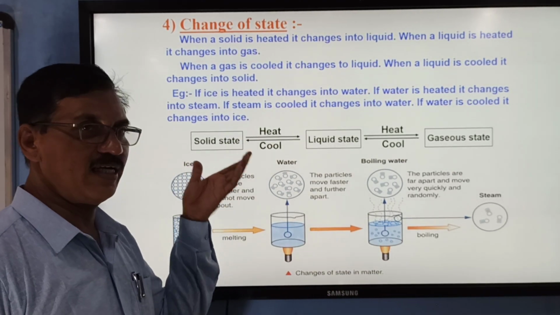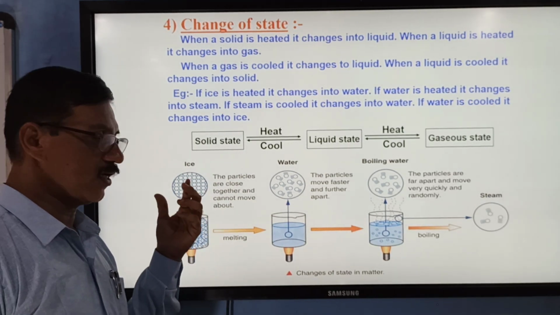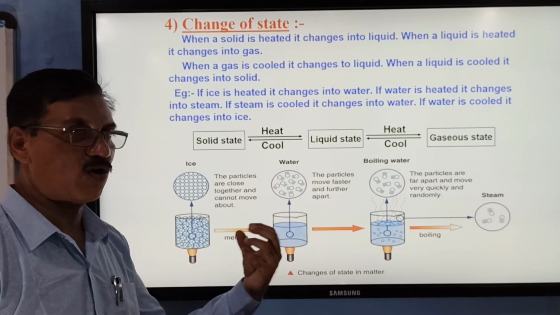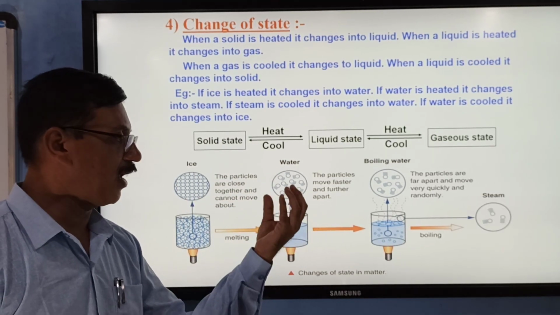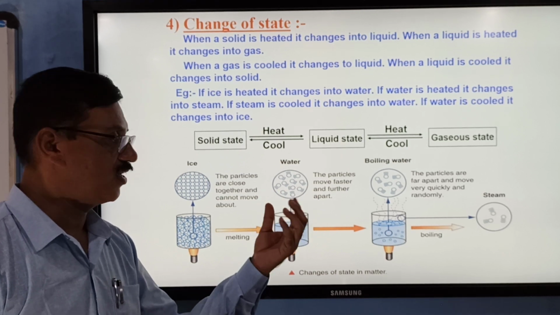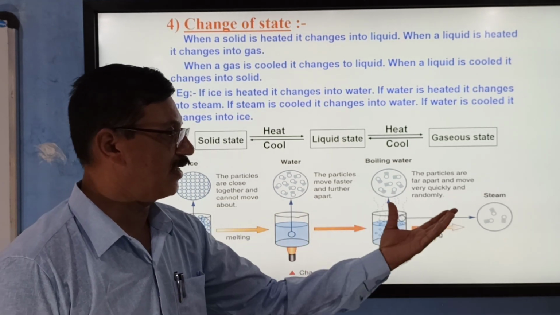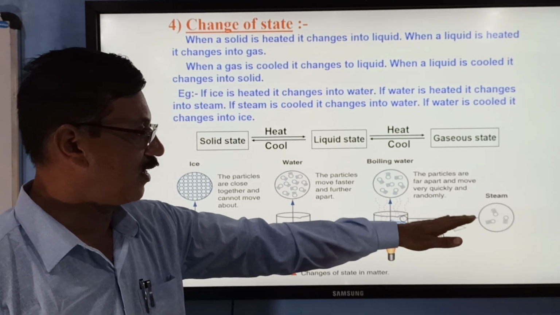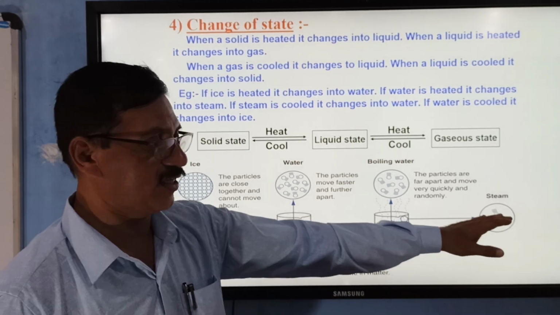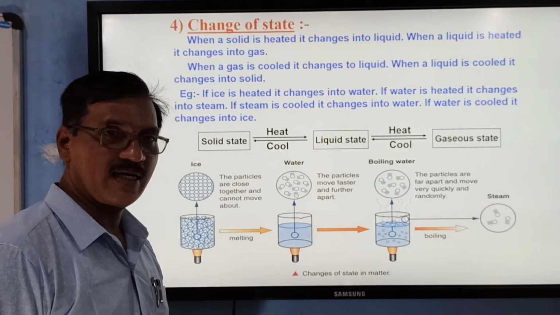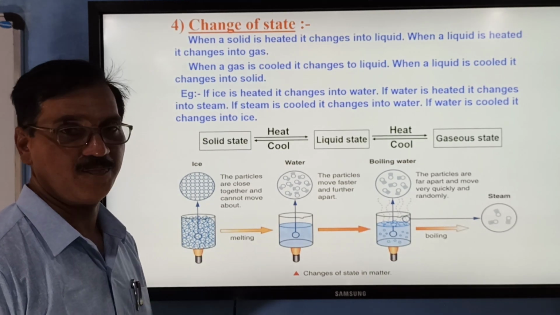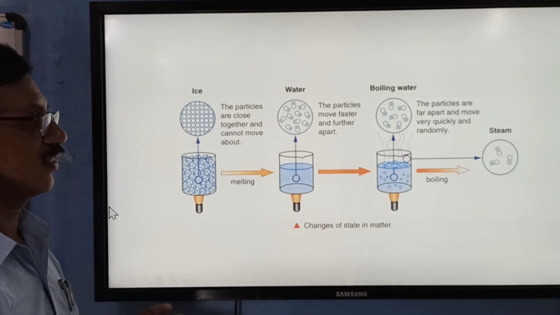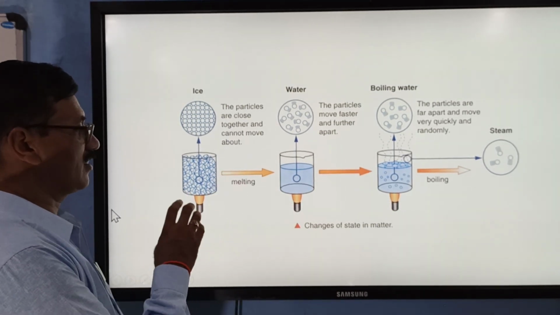Now, remember that in solid state, particles are close. When you heat it, the particles get separated. Particles have got greater freedom to move. Their interparticle force of attraction weakens. Again, further you heat, then the particles are far apart and resemble the gaseous structure, that is the moisture, or that is the steam. If it is water, then it is called steam. So the particles get separated into gaseous state. So this is how interconversion is possible. So this is the change of process as far as water is concerned.